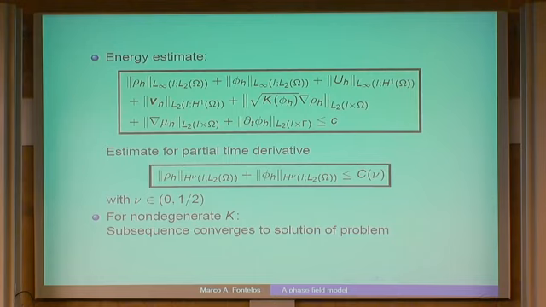And you can now use the Aubin-Lions lemma. So you have some uniform control on fractional time derivatives, but it's enough that you can pass to the limit, and you can show that you have subsequences that converge to a weak solution of the full problem. So you have a globally well-defined weak solution.